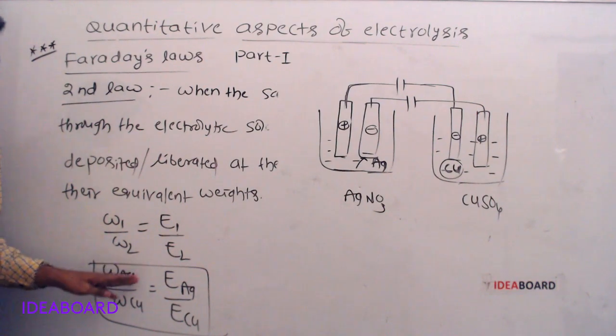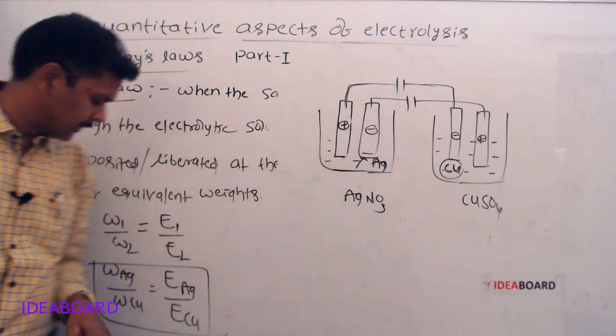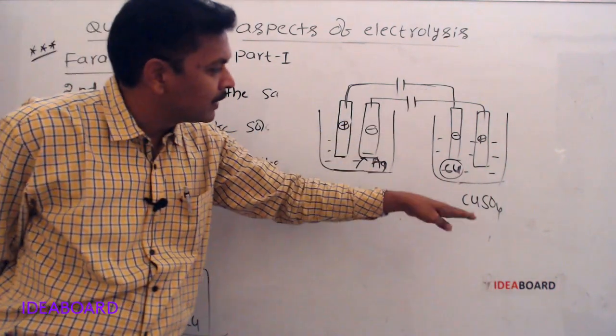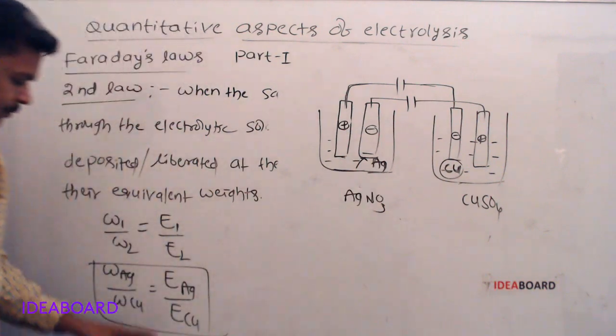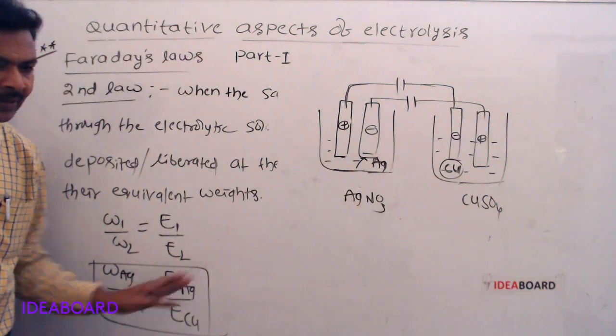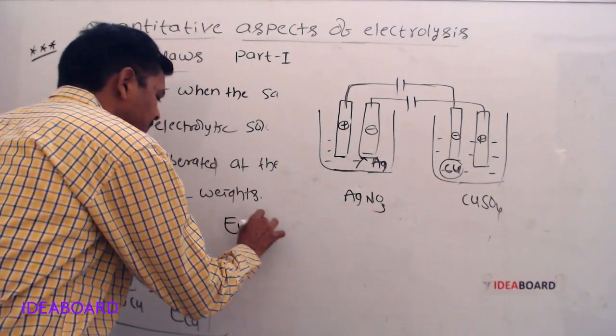Weight of the silver deposited at the cathode of the first electrolytic cell. This WCu is the weight of the copper deposited in the second electrolytic cell. These are their equivalent weights. Equivalent weight of silver divided by equivalent weight of copper. Already we know that equivalent weight is equal to